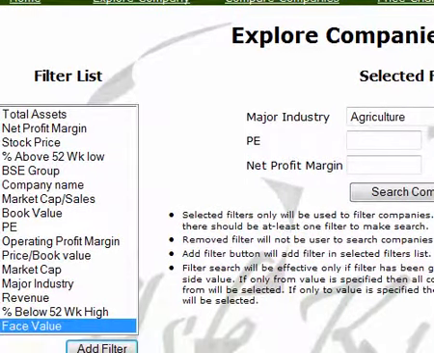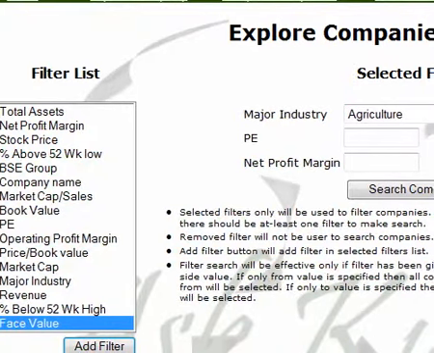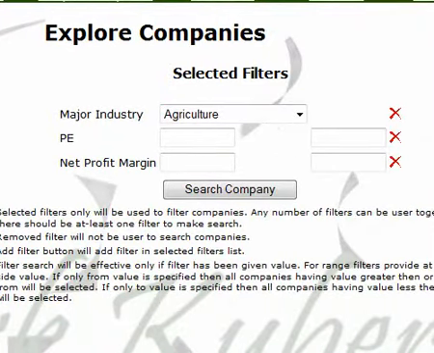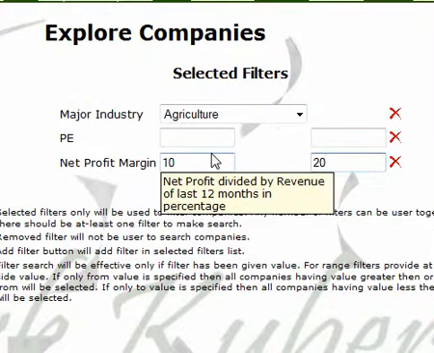The way search works is this is the page which you will see when you click on the explore company page link. We have a list of filters. One can select the list of filters. The list of selected filters is shown on the right hand side, and once you have the list of filters, you can provide various values to the filters, and the search will be made within the provided filter.